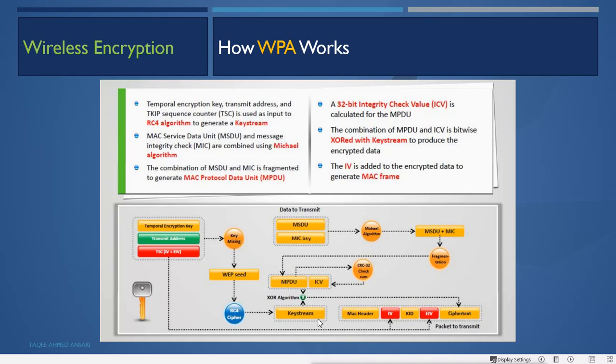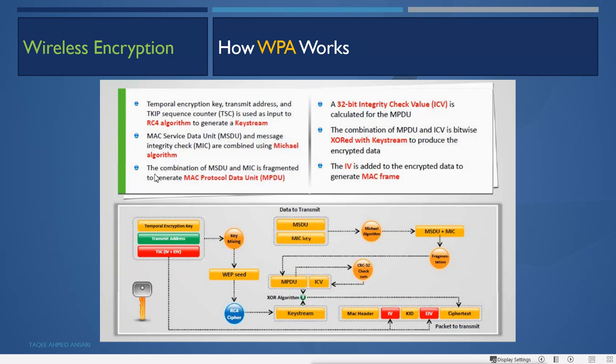Then what? The MAC service data unit, MSDU, and message integrity check, MIC, are combined using the Michael algorithm. Then it will combine those things by using the Michael algorithm. Here is the data to transmit, whatever the data is. So how is it going to transmit? It uses this with the Michael algorithm, and then it will hash that.